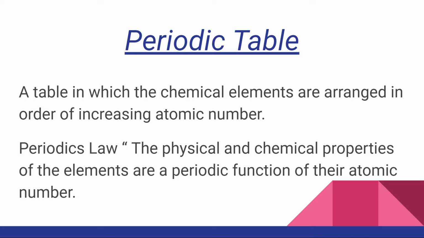Now let's learn about the periodic law. The periodic law, which was discovered or made by a great scientist named Dmitri Mendeleev, was that the physical and chemical properties of the elements are a periodic function of their atomic number. Now, what does this mean? This means that, okay, let's start off with the first thing.